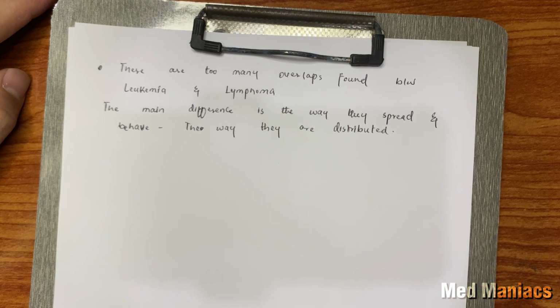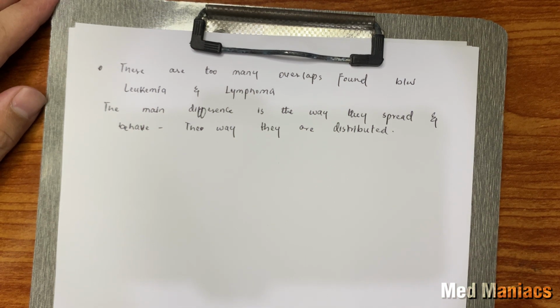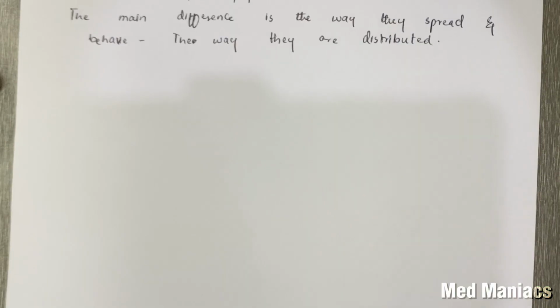So, to summarize the difference between leukemia and lymphoma, in leukemia, the cells are in diffuse manner and they don't stick to each other. Also, the level of WBCs in the blood is very high. While in lymphomas, these cells stick to each other and form a well-differentiated mass, and they do not migrate in high number to the blood.